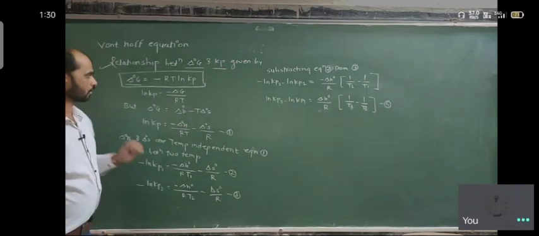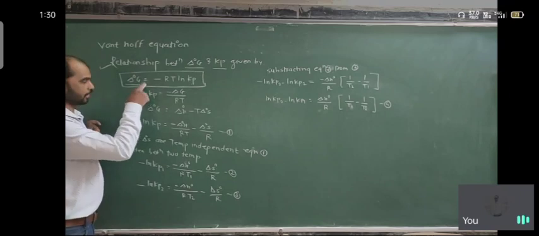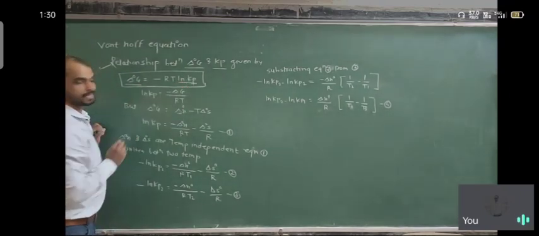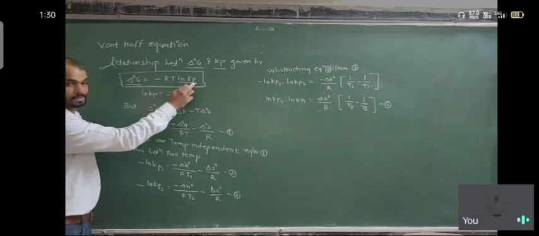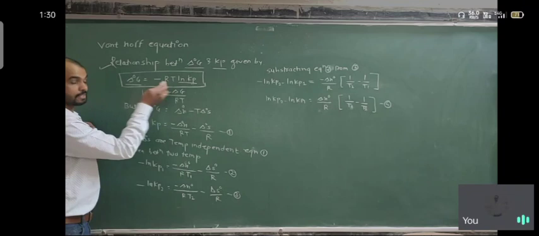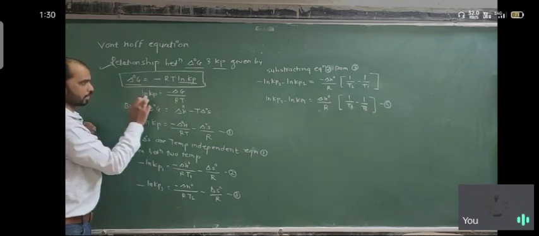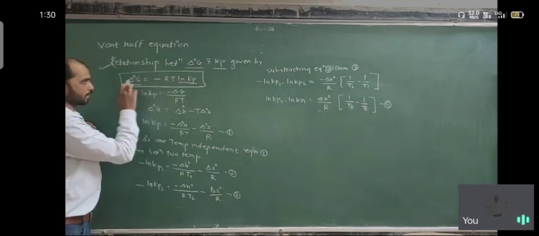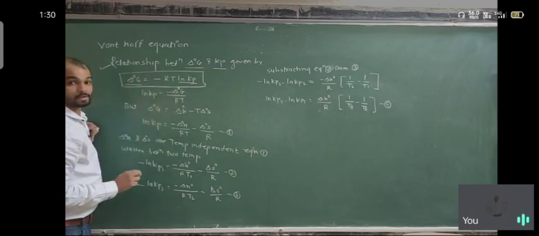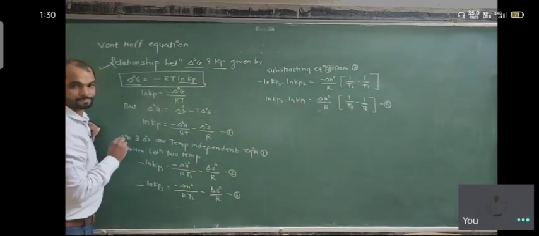We assume this equation for the relationship between the standard Gibbs free energy and the equilibrium constant under pressure conditions, that is, a gaseous reaction. Using this equation we can find the value of ln Kp. Moving minus RT to the other side, ln Kp is equal to minus delta G naught upon RT.